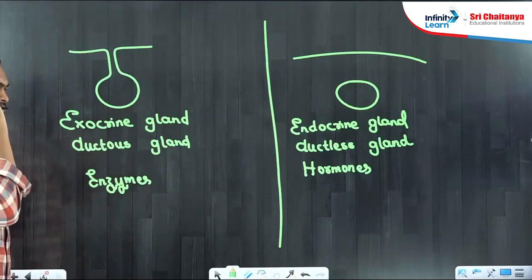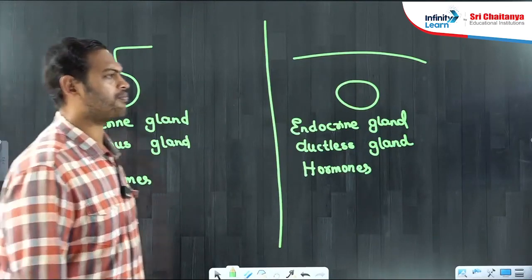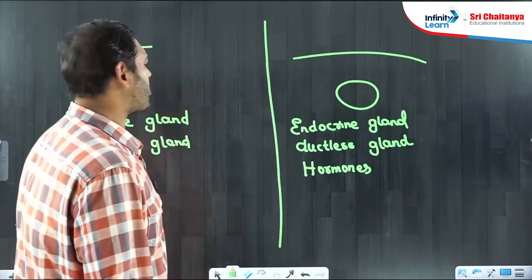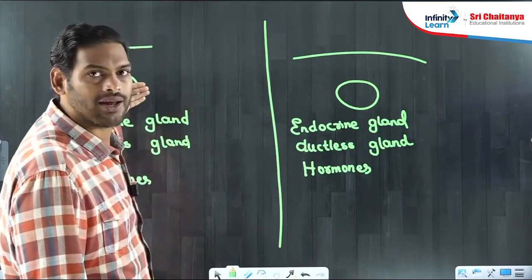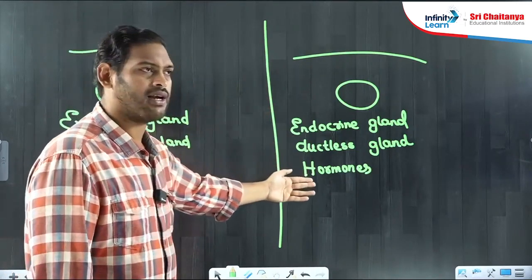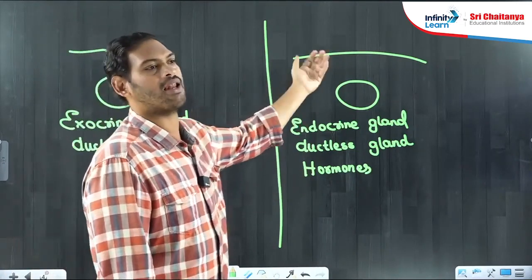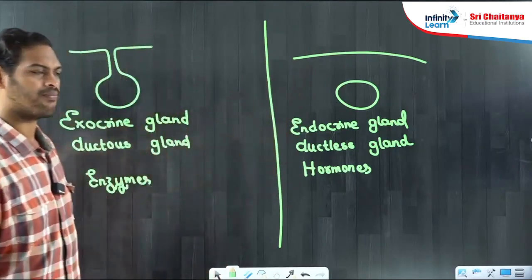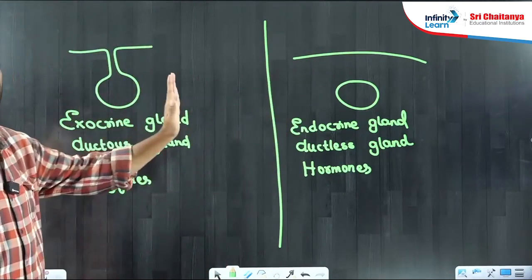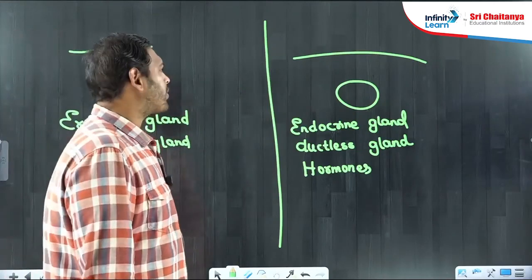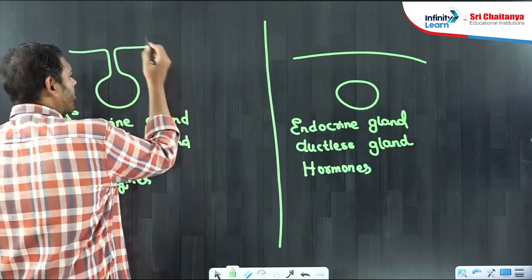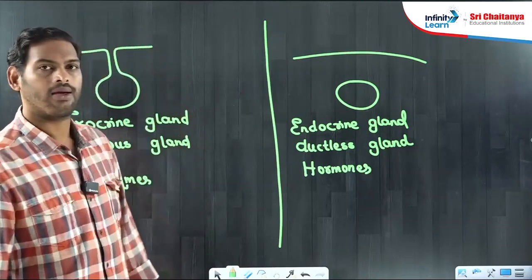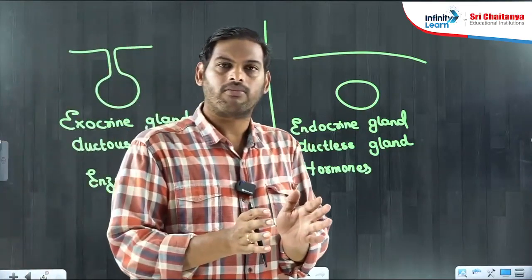Isn't it? Done. So enzyme secreting ductus exocrine glands, hormone secreting endocrine ductless glands. Done. Exocrine, endocrine. So guys, there are some glands, they were mixed.